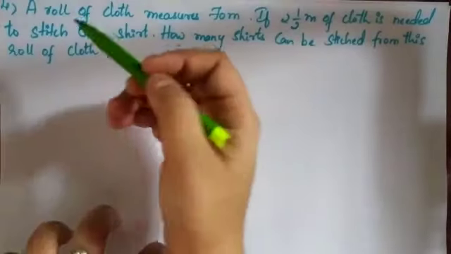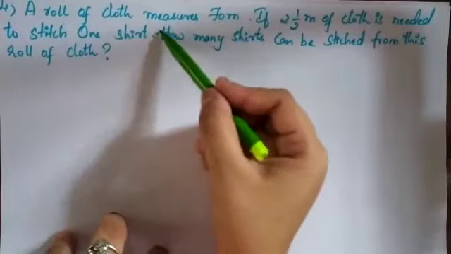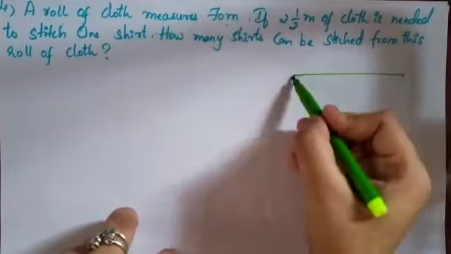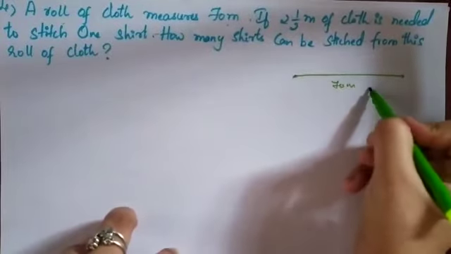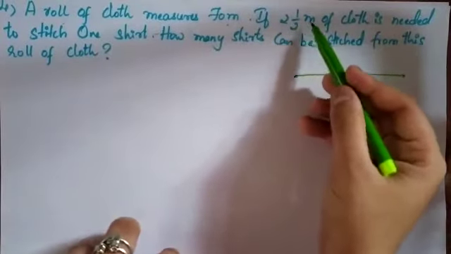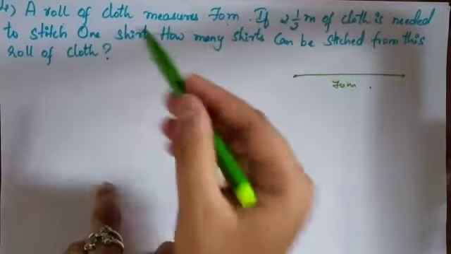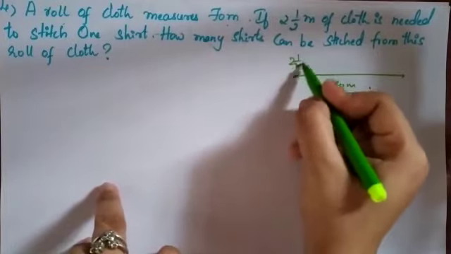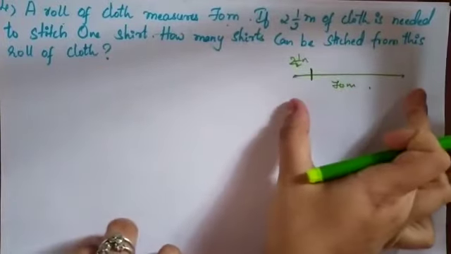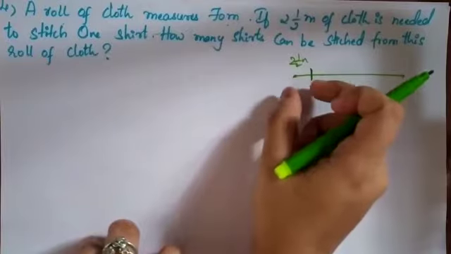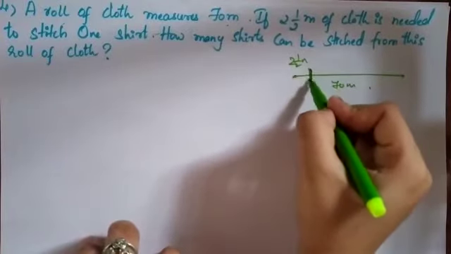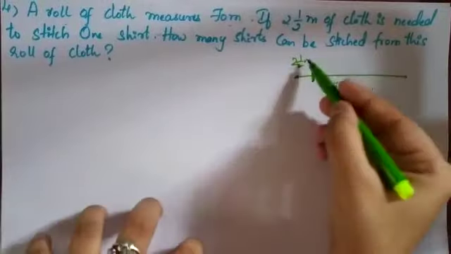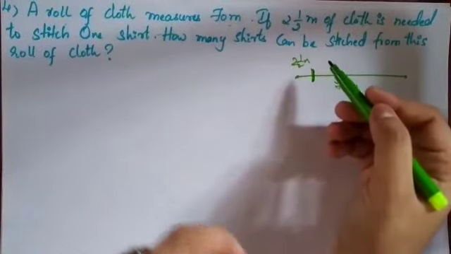The fourth question is, a roll of cloth measures 70 meter. That means consider a 70 meter cloth. If 1 by 2 meter of cloth is needed to stitch one shirt, that means this is just an example. Consider this 1 by 2 meter out of 70 meter. I can use 1 by 2 meter of cloth for one shirt, like this. How many shirts can you stitch, each of 1 by 2 meter?